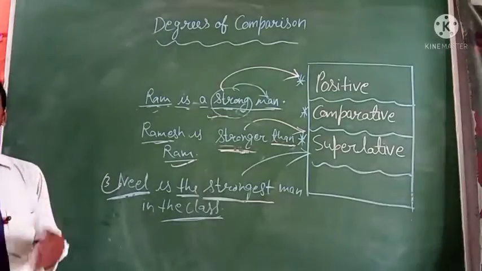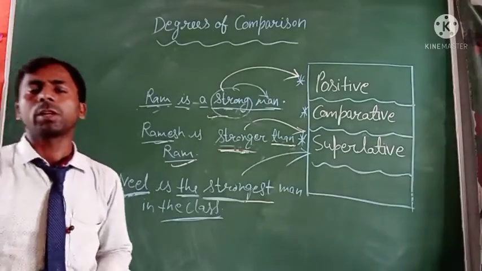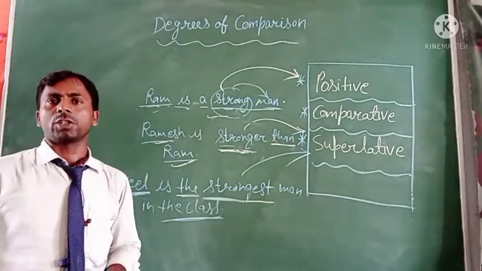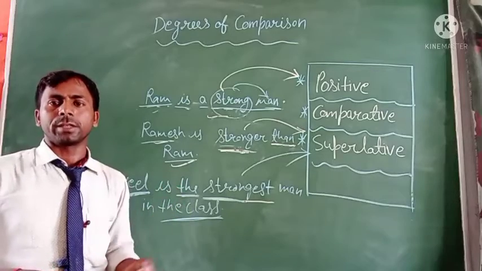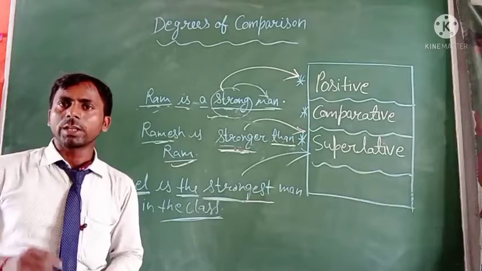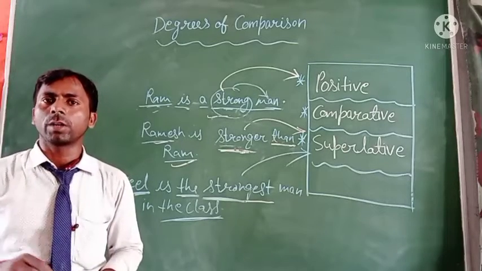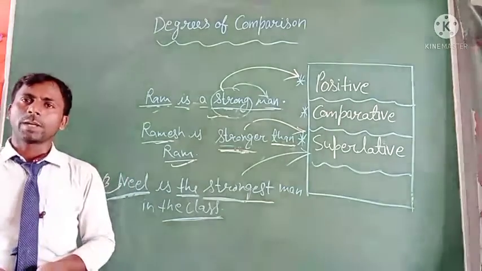But for many adjectives we have to use different kinds of letters. If the positive degree ends in e, we add only r and st to form the comparative degree and superlative degree.